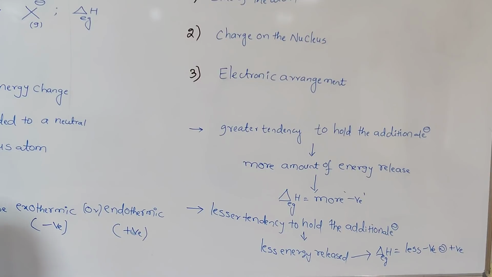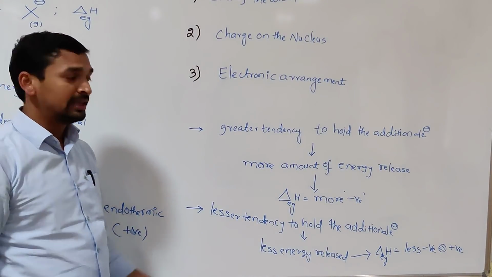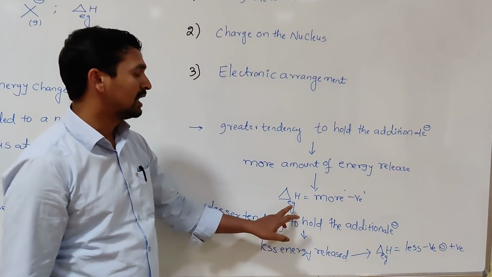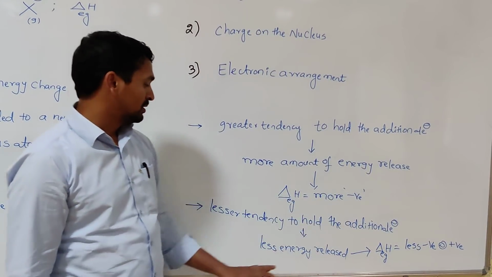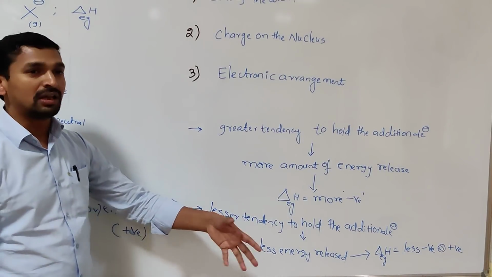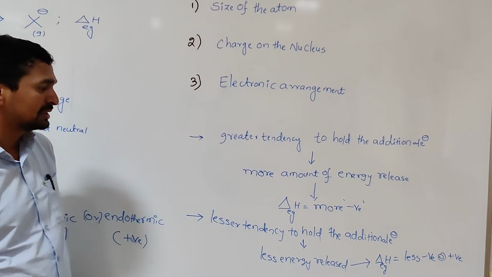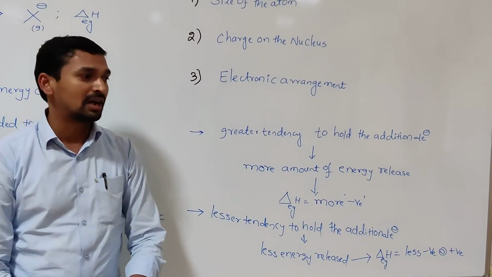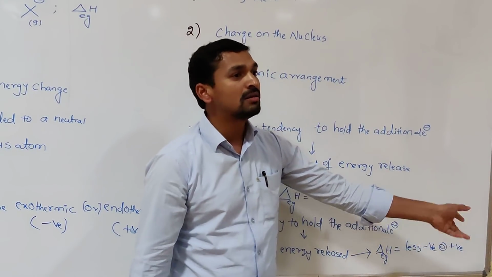That means when you are adding an electron, some atoms may attract the incoming electron very fast. In that case, more energy is released, so the electron gain enthalpy value is said to be more negative. In some cases, the incoming electron is feeling less nuclear charge from the nucleus. In that case, less energy is released. The electron gain enthalpy value in those cases we can say is either less negative or positive.